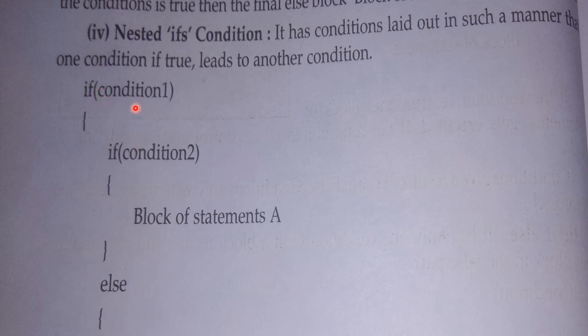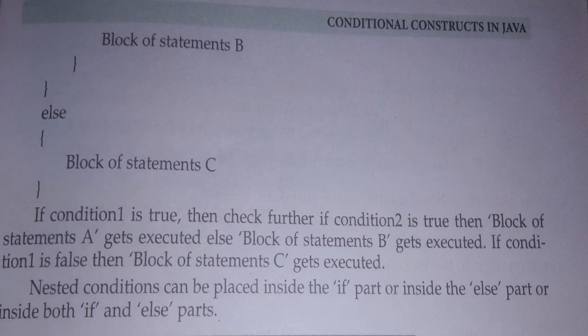For this one it is true, so the else part of the next if condition means it will execute block of statements B. But suppose condition 1 is false, then it will not check the next if condition, and it will directly go to the else part of the first if condition.